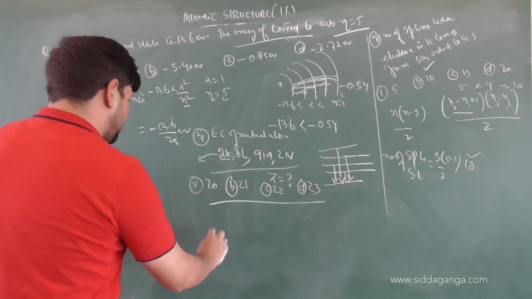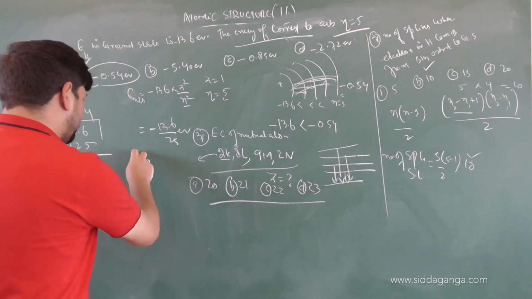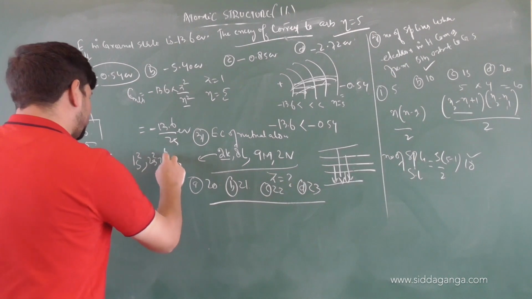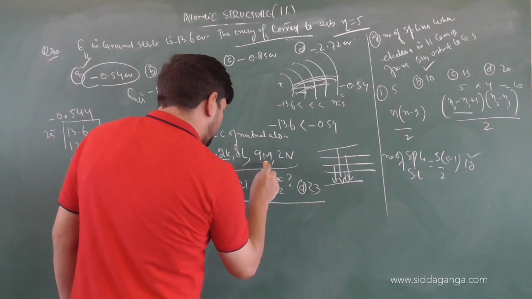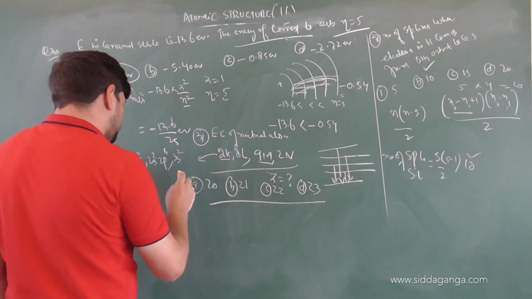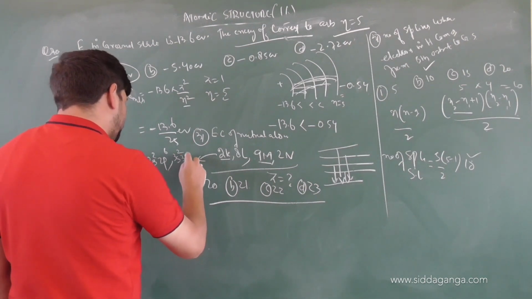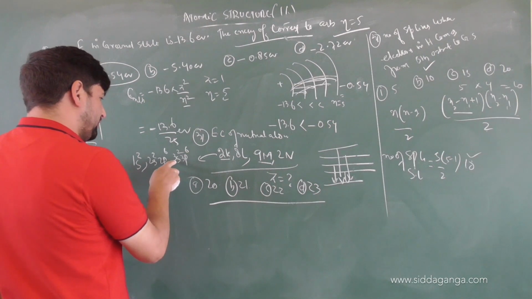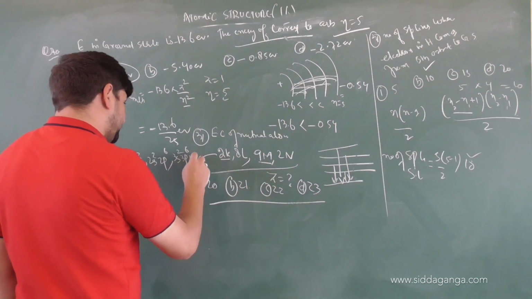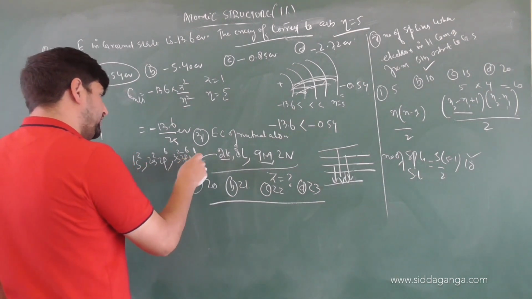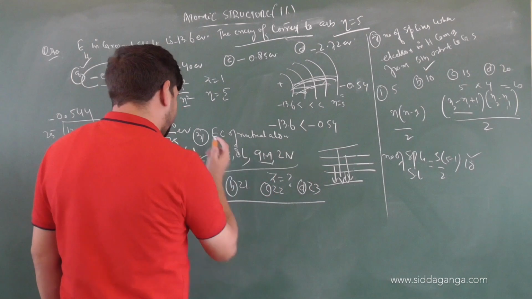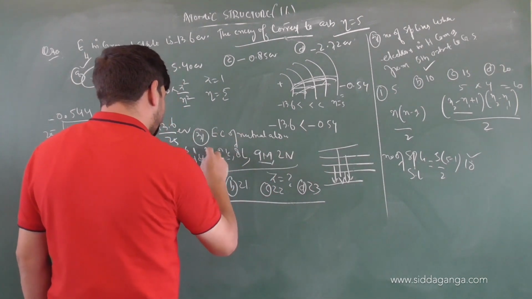Now 2K means we have got 2 electrons in the first shell, so we can elaborate it and write this one as 1s2, then 2s2, 2p6. Then in principal quantum number 3, it has how many electrons? 9. So that is 3s2, 3p6. Then you can write 3d1. There is 1 electron in d also, and for N, which shell? 4 shell. So it is 4s2.